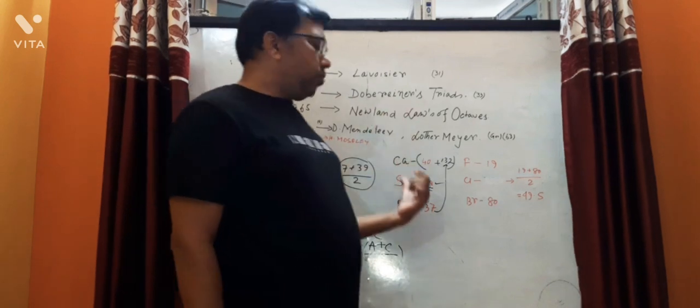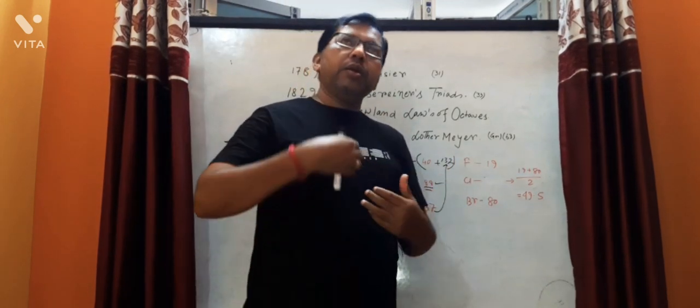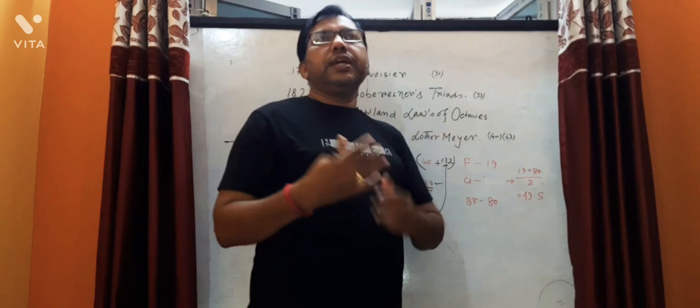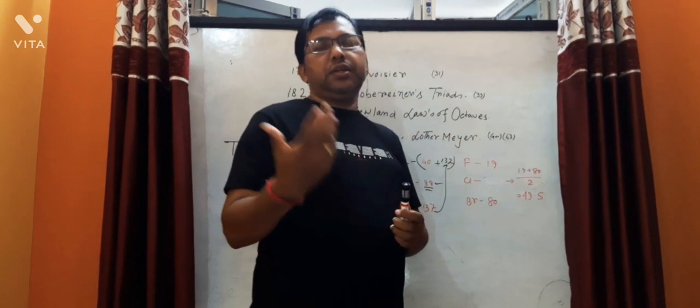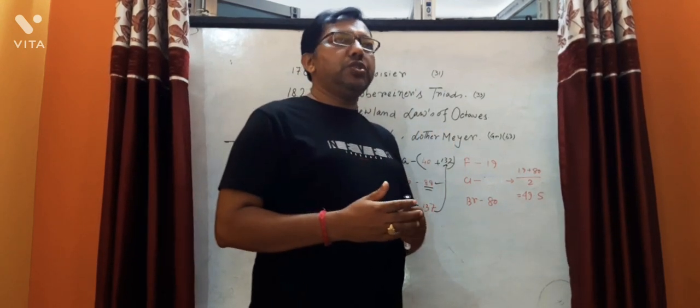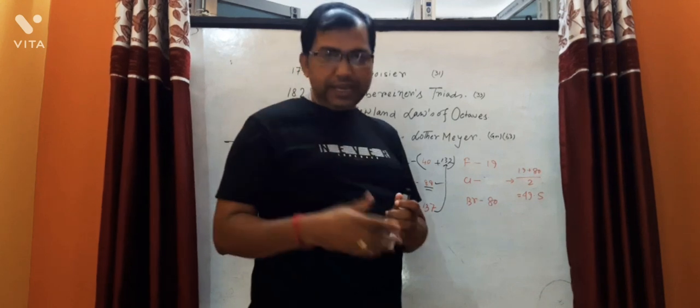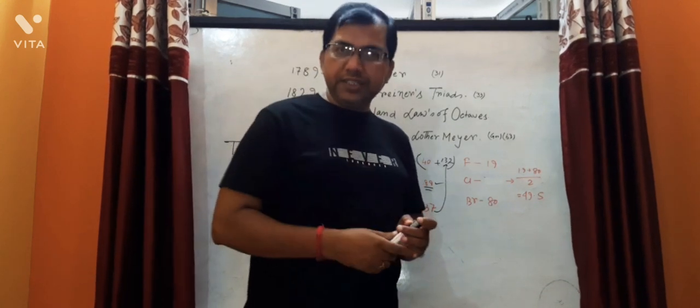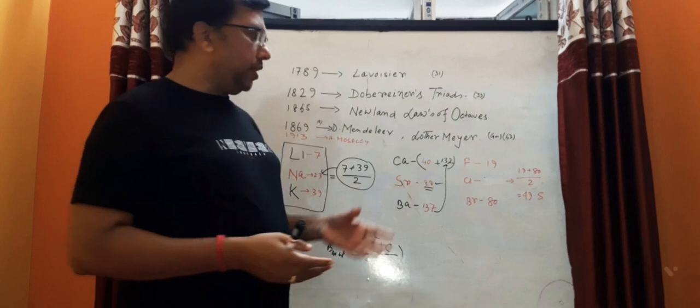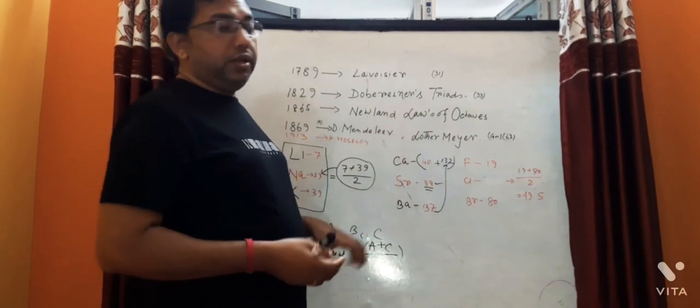See, in this process we cannot arrange the elements beyond atomic mass, atomic number 20, calcium. That is, the heavy elements cannot be arranged in this way. Only lighter elements can be grouped in this way.